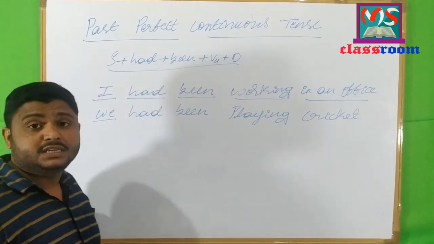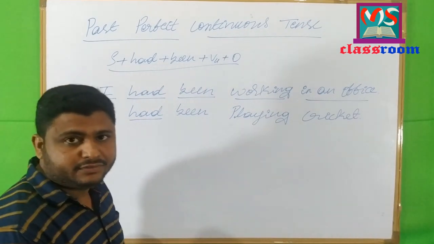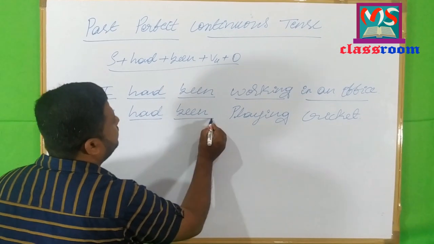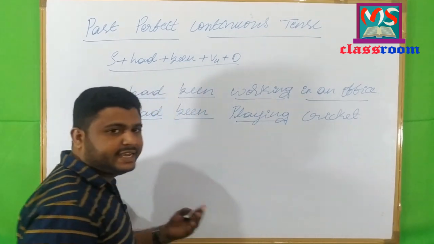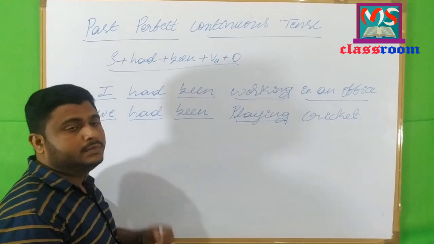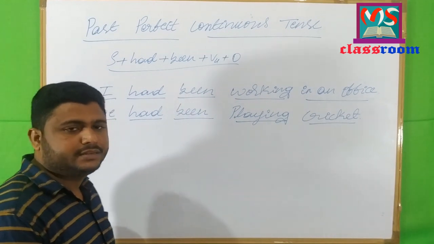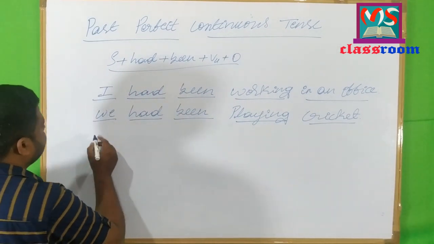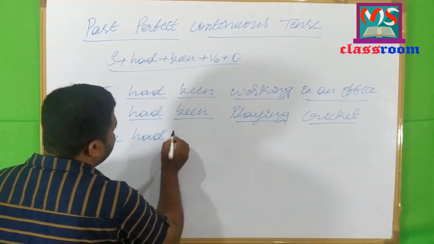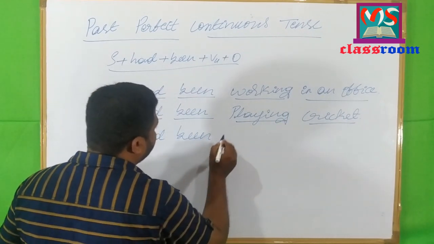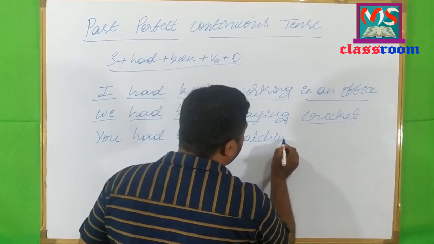I have used the first person plural we, and then the past tense form of the have auxiliary, that is had, one more helping verb, that is been, and the main verb in ing form or V4 form or present participle form. Cricket is the object. Let me write one more example. You had been watching movie.